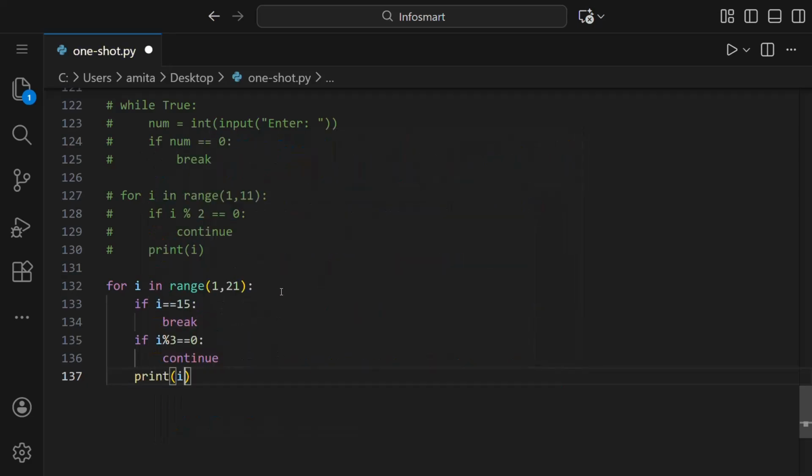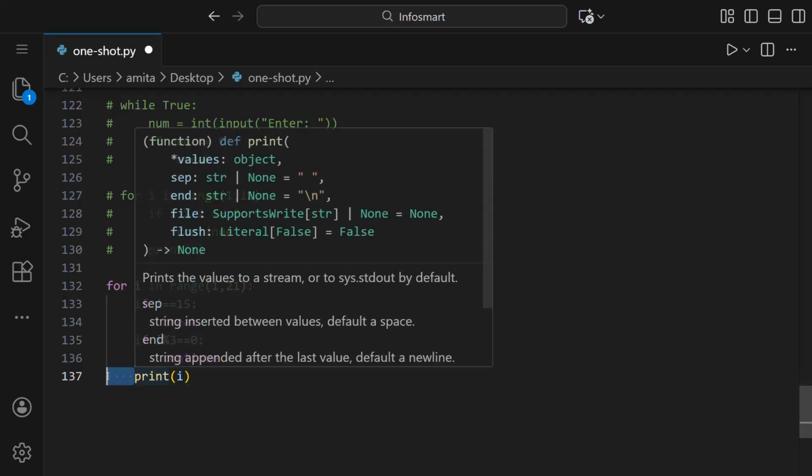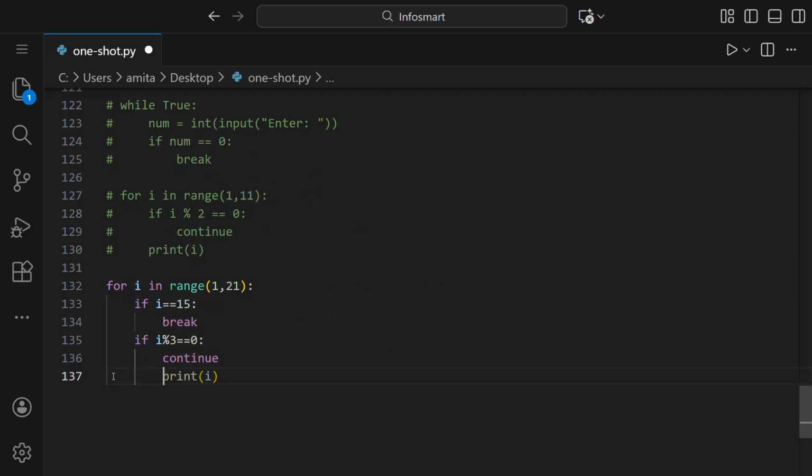We have to take care where we write print i, whether it's here or not here. Here, print i does not make any sense because continue is written above, so it will go back to the for loop. If we write this here, this i will be printed after this for loop has been completed.